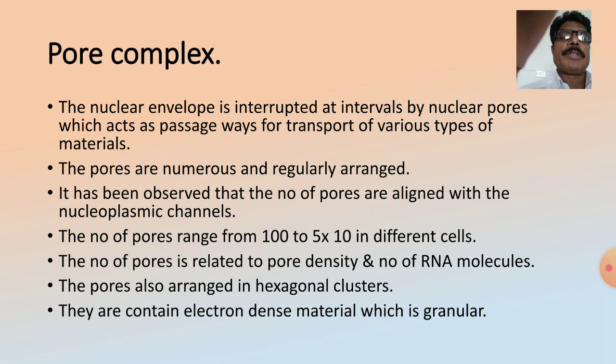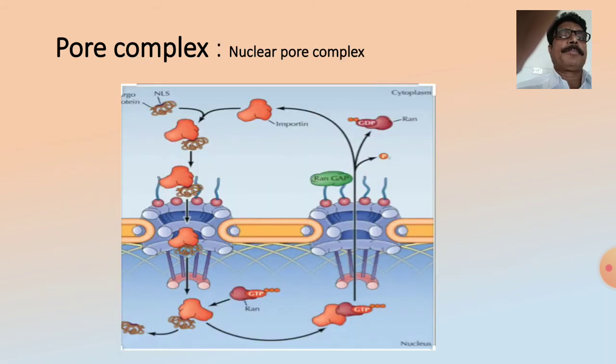The number of pores is related to pore density and the number of RNA molecules. The pores are also arranged in hexagonal clusters, meaning the presence of ribosomal bodies or other material. They contain electron dense material, which is granular.